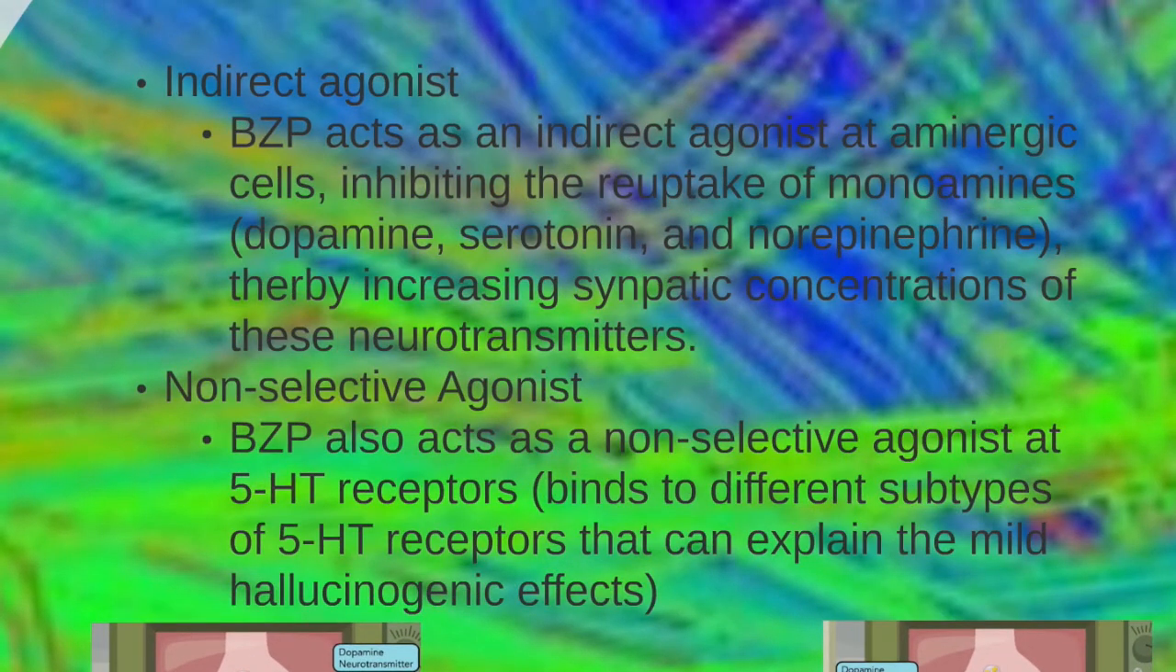However, BZP also acts as a non-selective agonist, and it binds to serotonin receptors and their different subtypes. For example, BZP binds to the 5-HT2A subtype of the serotonin receptor, and this is implicated in the mild hallucinogenic effects of BZP, which is why I classify BZP as a really messy drug because of these different mechanisms of action.